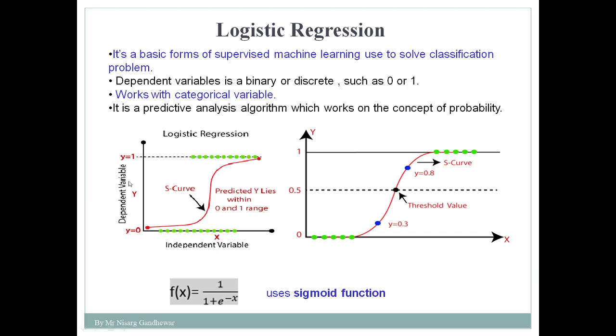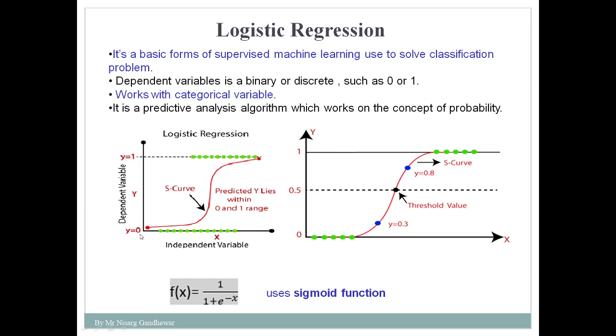Now here you can observe the graph of a logistic regression. This is a sigmoid curve. In linear regression, if you remember, we find a linear line, meaning a linear relationship exists between the dependent variable and independent variable, because in regression analysis we always try to find a relationship between the dependent variable and independent variable. We have seen in linear regression that the relationship is linear in nature, whereas in logistic regression that relationship is a sigmoid curve. Here we find the sigmoid curve between 0 and 1.